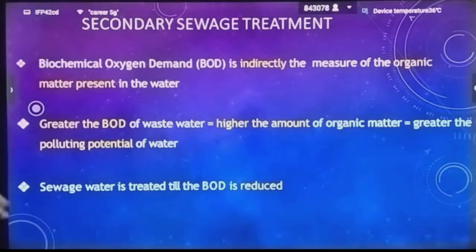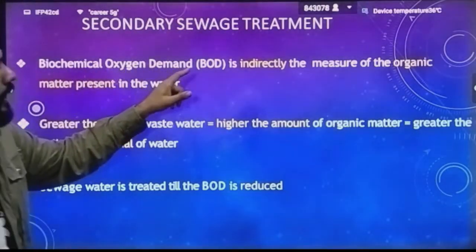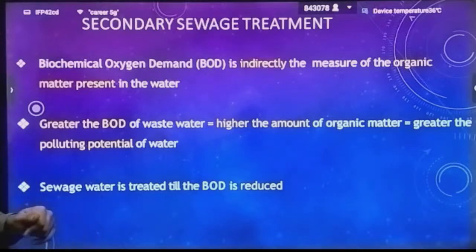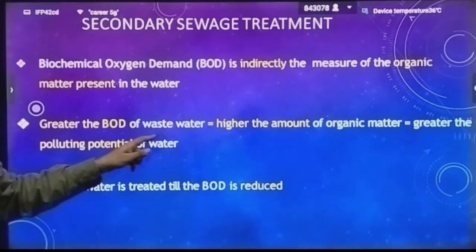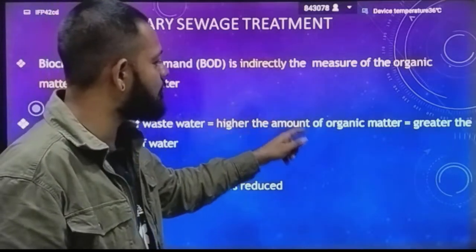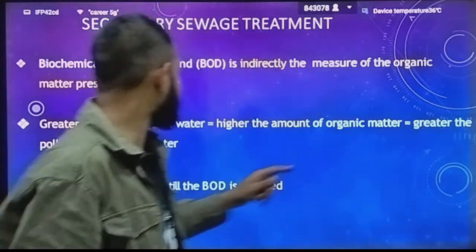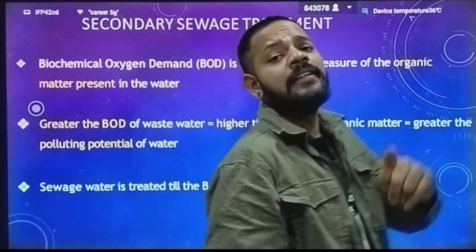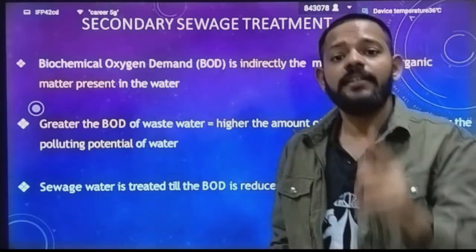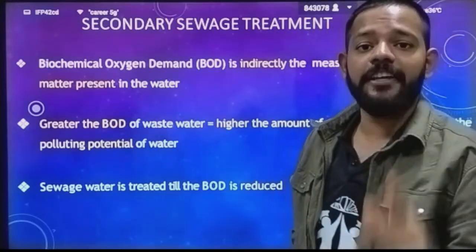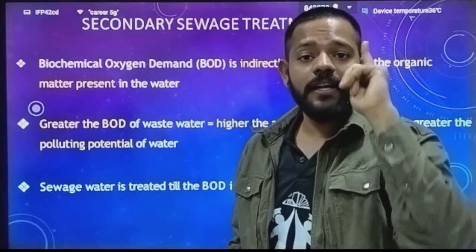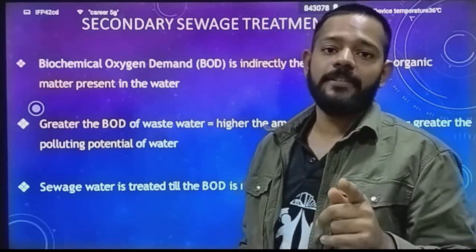So biochemical oxygen demand is indirectly a measure of the organic matter present inside the water. Greater BOD of water equals higher amount of organic matter equals greater polluting potential of water. Again I am saying, the more the BOD, the more organic waste is present inside the water, and the more polluting capacity the water has.